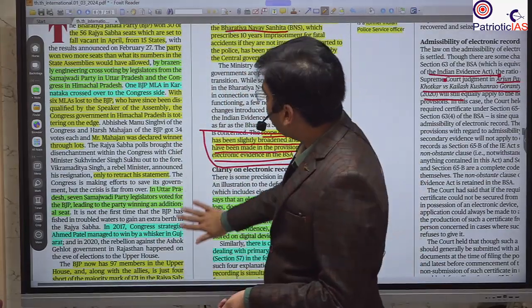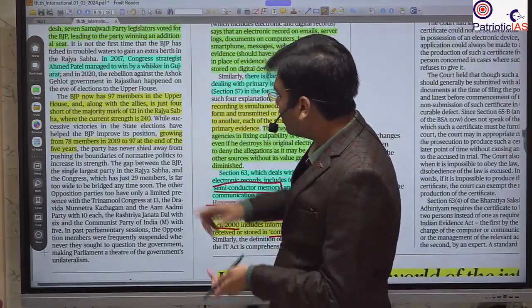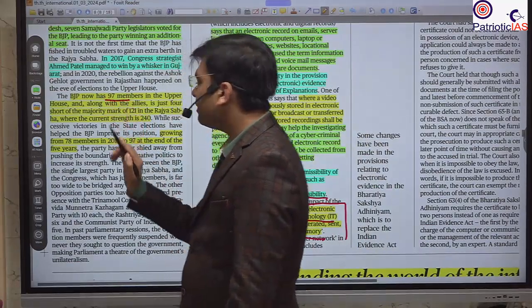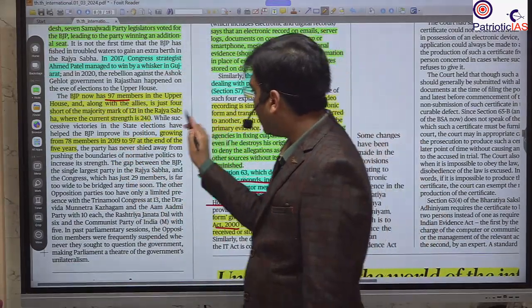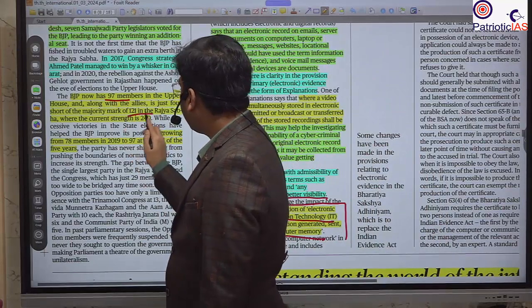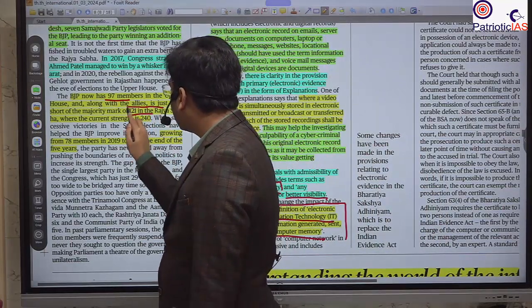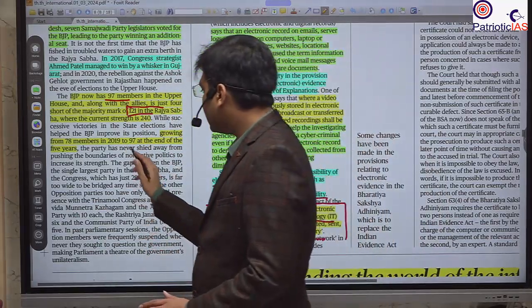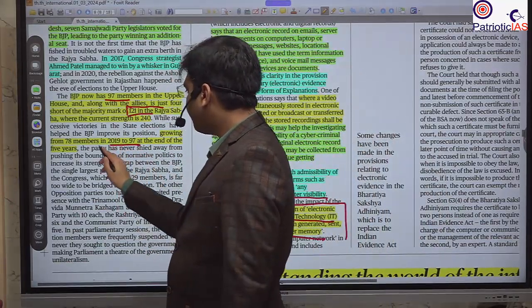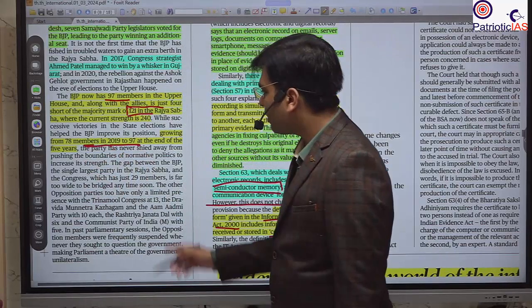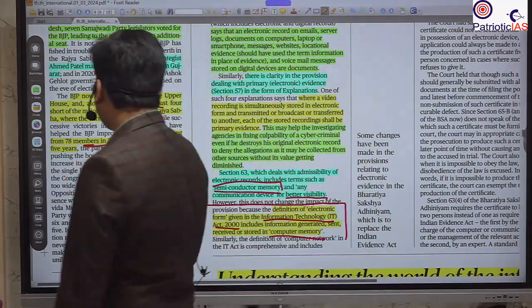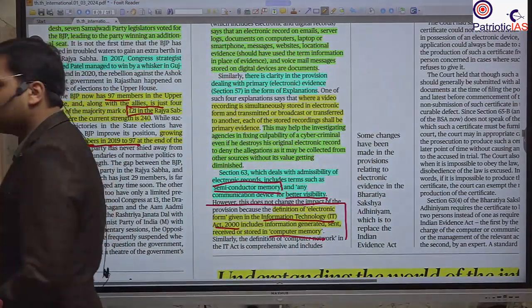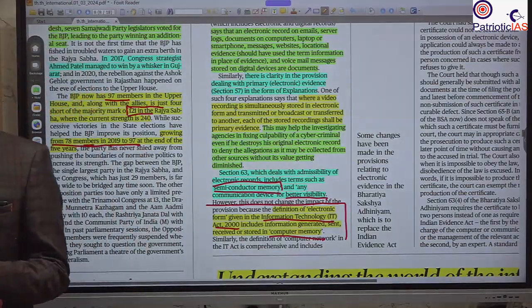Here it has given the condition of the number of Rajya Sabha members, and how the BJP has approached its majority. Now it has 79 members, and with its allies it is 117, and for the majority it needs 121. So it is just 4 members away from reaching its majority. There has been a consistent increase in the number of Rajya Sabha members for the BJP. It was 78 in 2019, now it is 97.